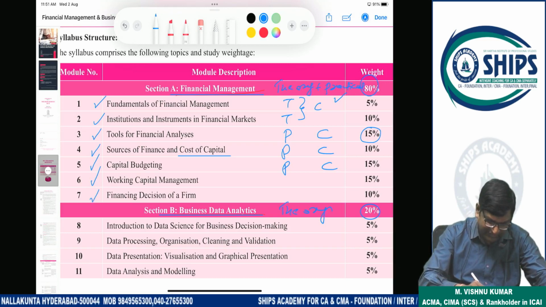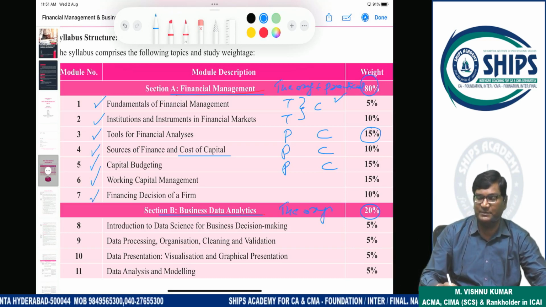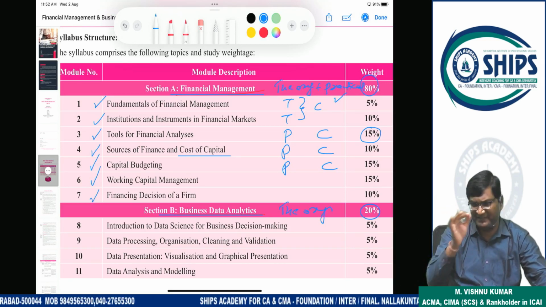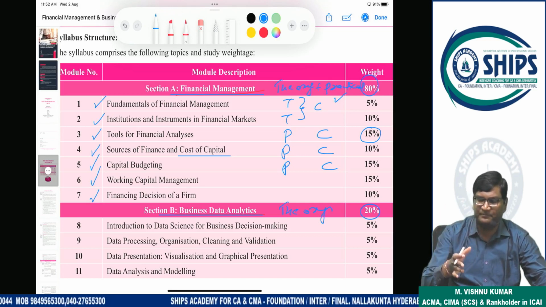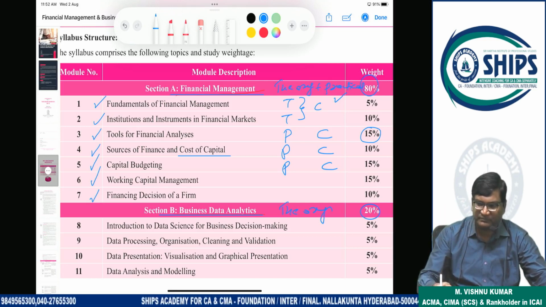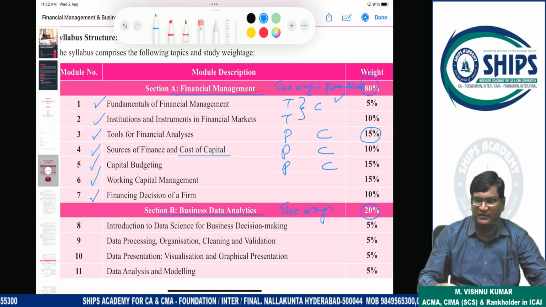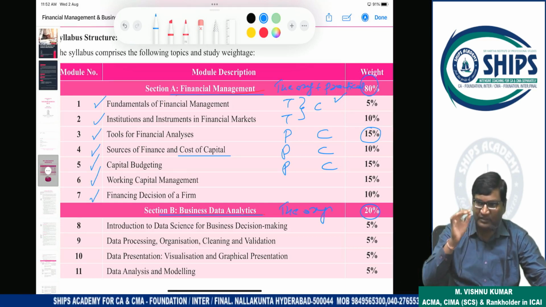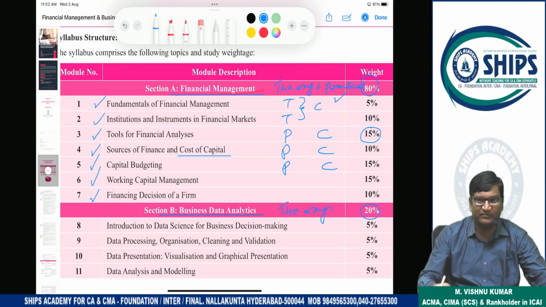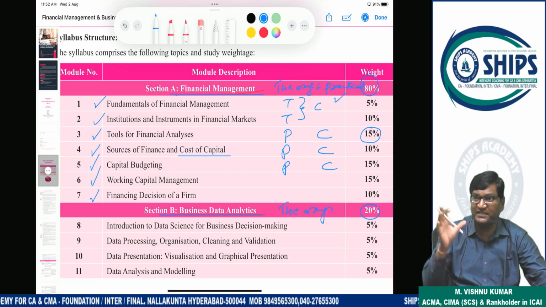Next is financing decision. Financing decision means once the company raises funds from equity, debt or preference shares, automatically there is a cost assigned to this funding. This is called the financing decision.